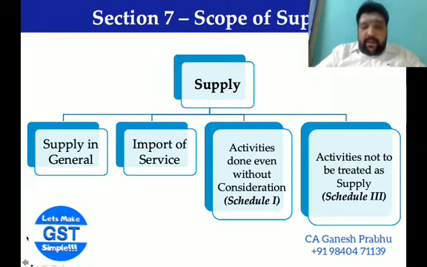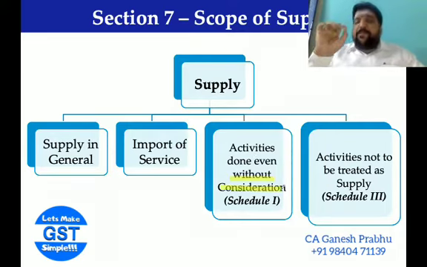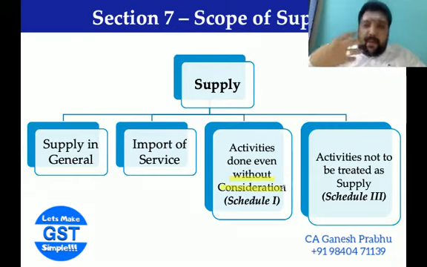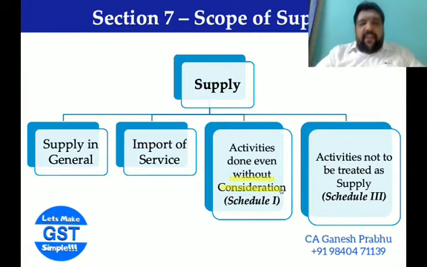Kindly make a point here. A most crucial point is that certain transactions are deemed by the government as supply, where you do it even without consideration. If an activity is done even without consideration, yes, it is termed as supply.